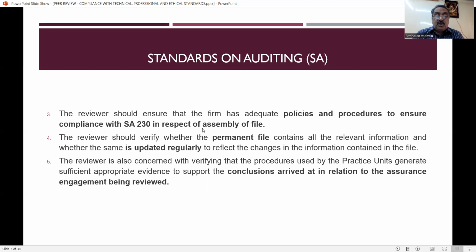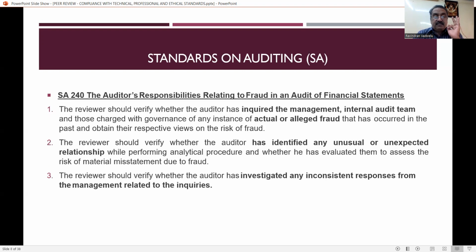And the reviewer is also concerned with verifying that the procedures used by the practicing unit generate sufficient appropriate evidence to support the conclusions arrived at in relation to the assurance engagement being reviewed. So once again the reviewer has to verify the procedures used. This is a very, very important thing, and SA 230 is very, very important. It is also related to the working papers, maintenance of the permanent file, and updation of the permanent file.